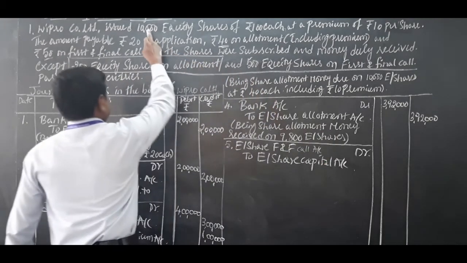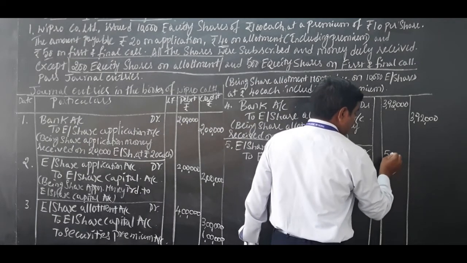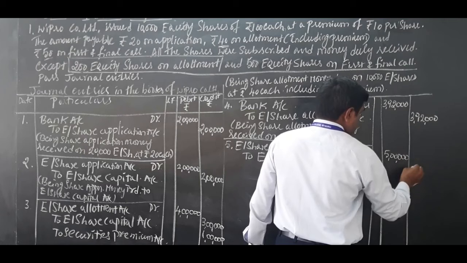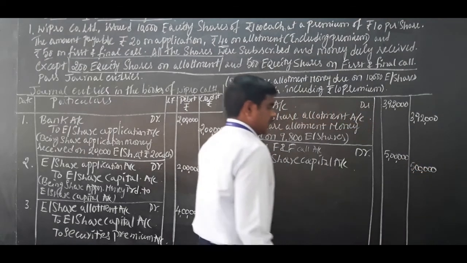Okay. So 10,000 into 50, 5 lakh. 5 lakh rupees debit, 5 lakh rupees credit.